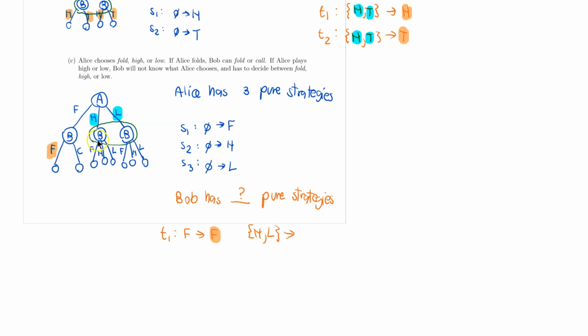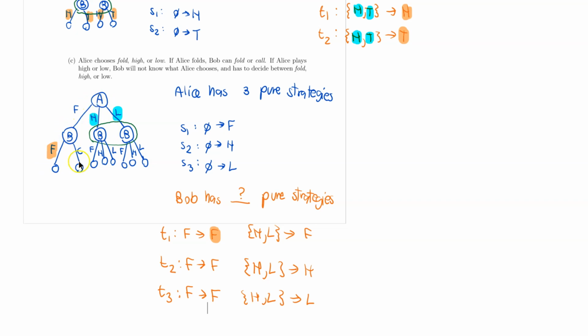Bob should still be able to choose whether to fold, to play high, or to play low. And this will all correspond to the fact that he chooses to fold when Alice folds. Well, but this is only one way to play the game when he sees that Alice folds.